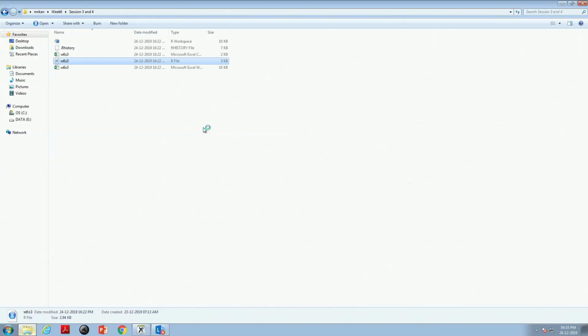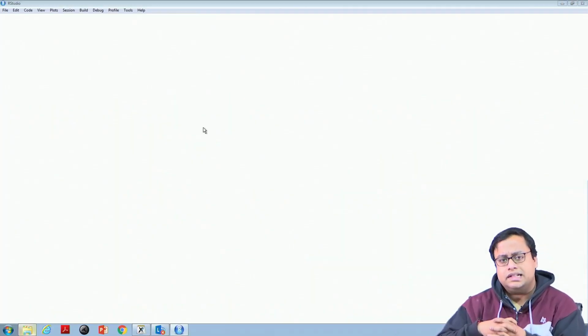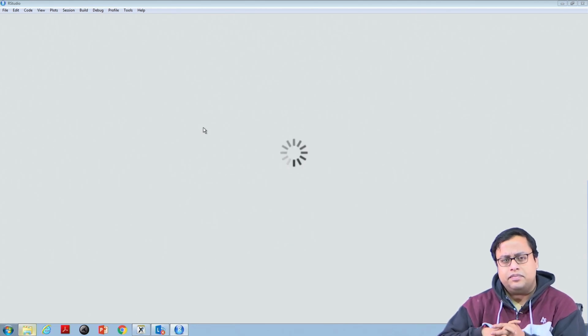And we have a data set, and I will open an R file which deals with this kind of problem. The data set I have already talked about; it is quarterly data from 2006 to 2016 if I am not wrong.